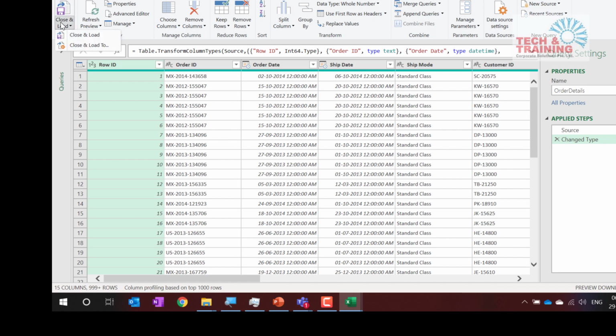So I go ahead and click on Close and Load, but this time I'm not going to load the data directly, because if I do, it is going to get loaded in Excel, and Excel has limited rows and limited capacity. 1 crore records, that means 10 million records, is pretty big data. So we are going to choose Load To. I repeat, we are not going to click on Load, but we are going to click on Load To.